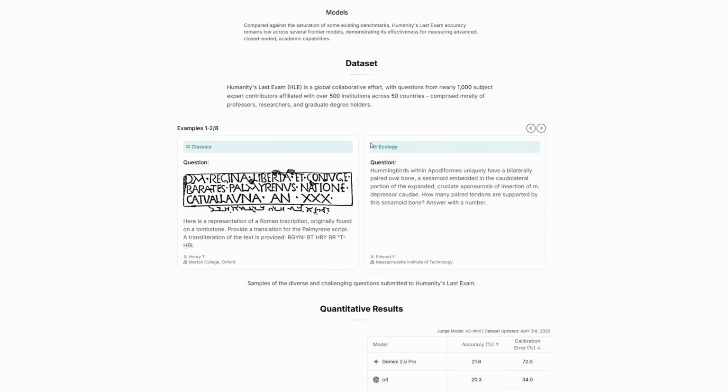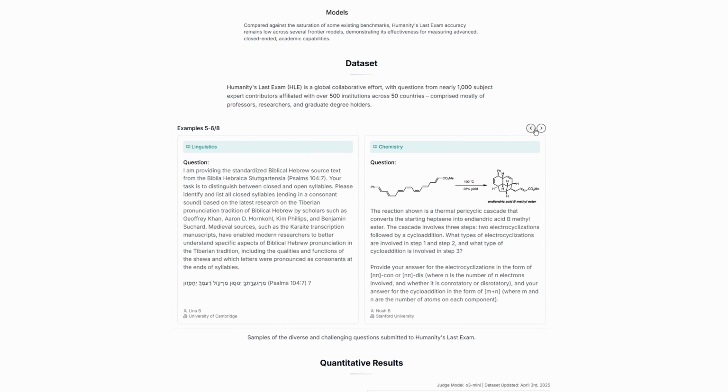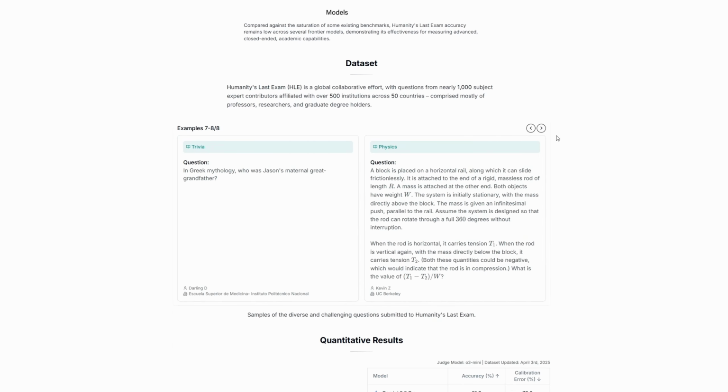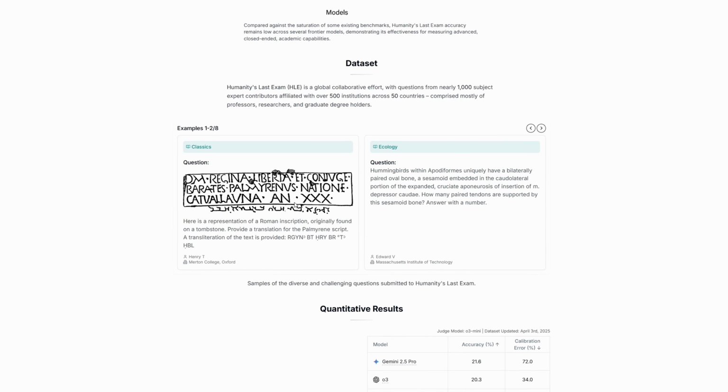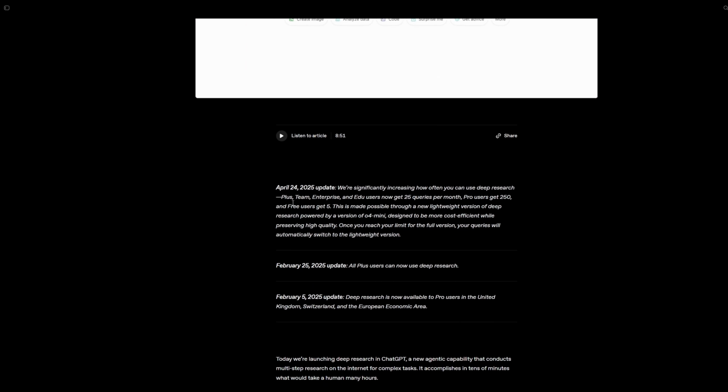They have questions from ecology, mathematics, computer science, chemistry, linguistics, physics. They have so many different subjects. Now, before we jump into how to use this feature, this was only available for paid users before, but now free users will get up to 5 queries per month, teams will get up to 25 queries per month, and the pro users will get 250 queries.